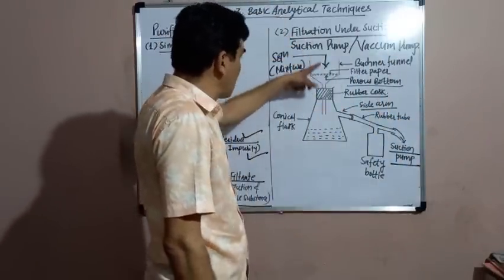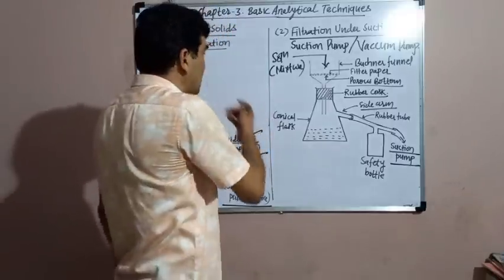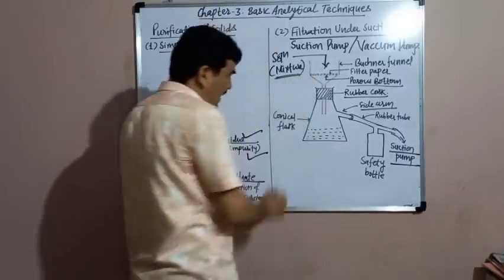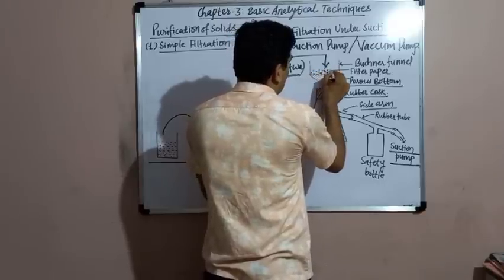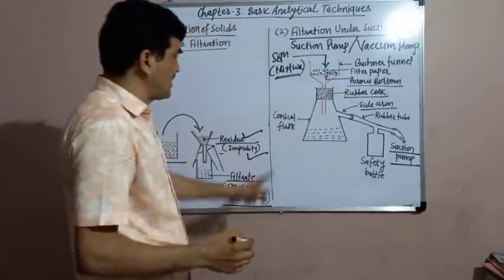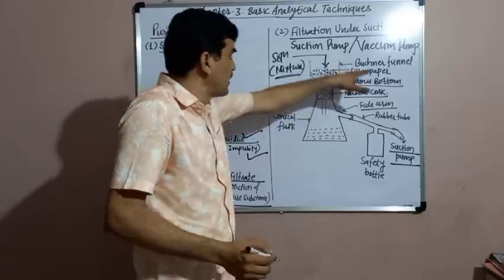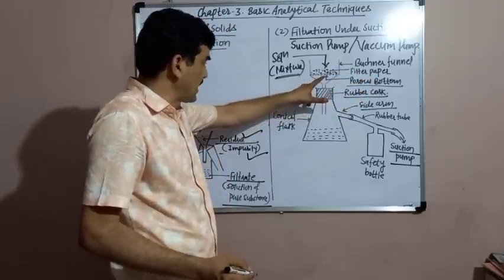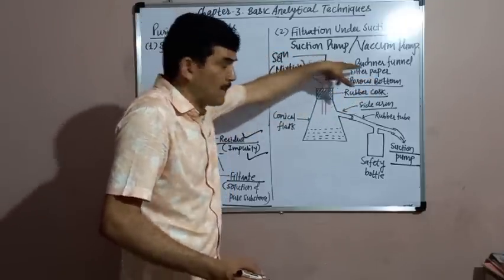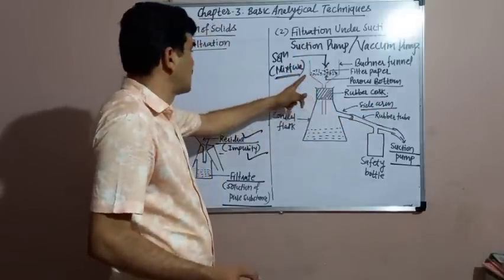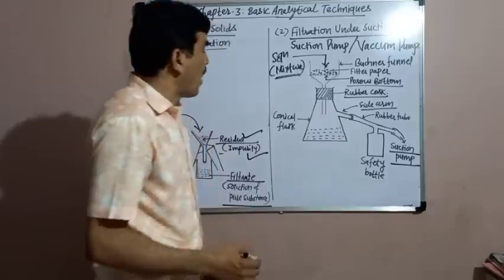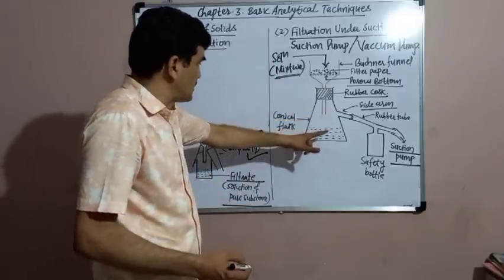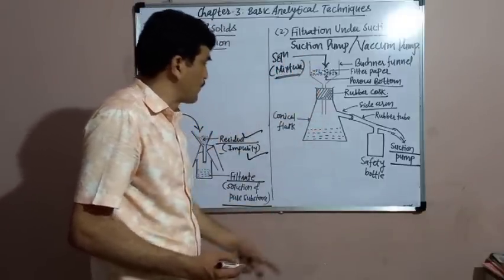When the vacuum pump is started and the solution is poured from the top of the Buchner funnel, the insoluble, bigger particles get collected on the filter paper. The particles which cannot pass through the pores of the filter paper remain on its surface, while the soluble substance or the solution flows down.